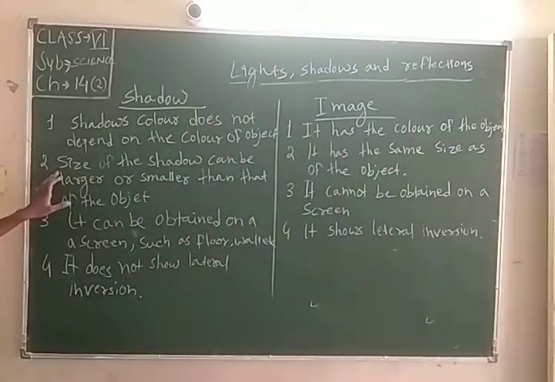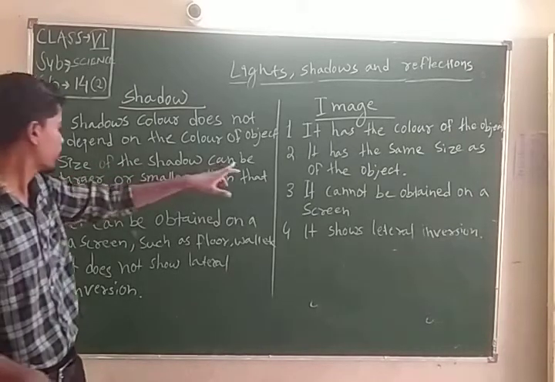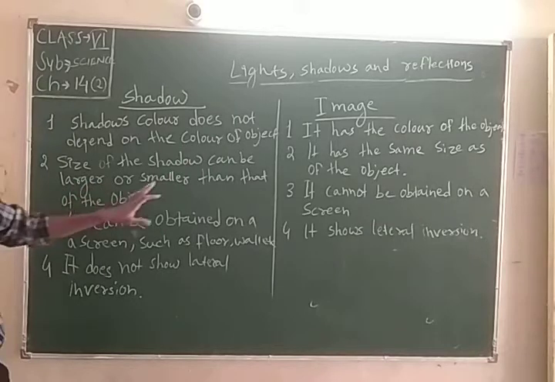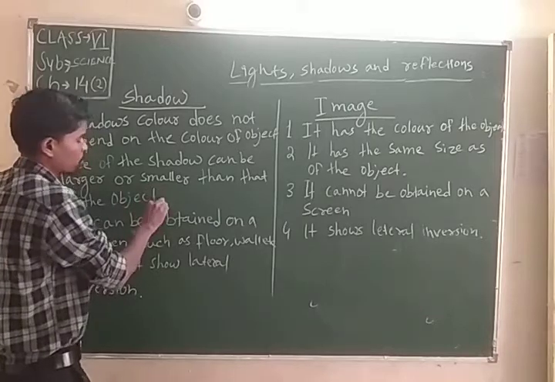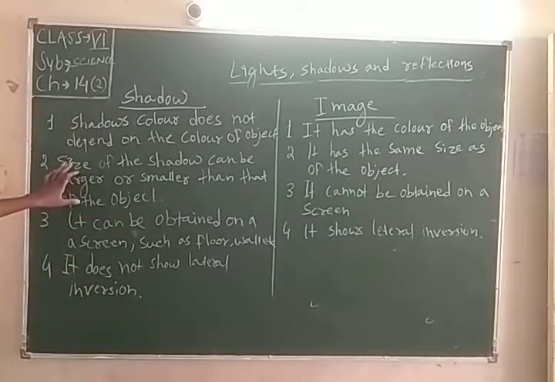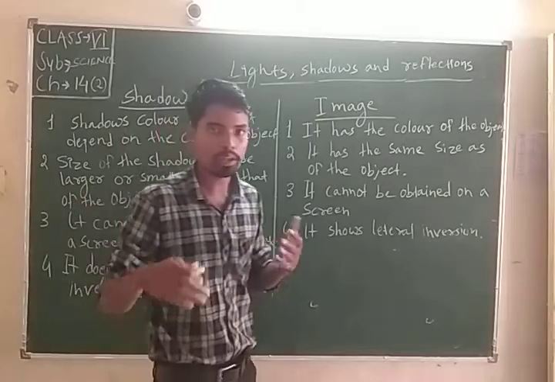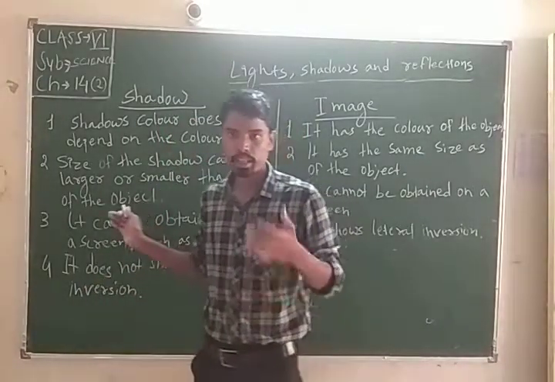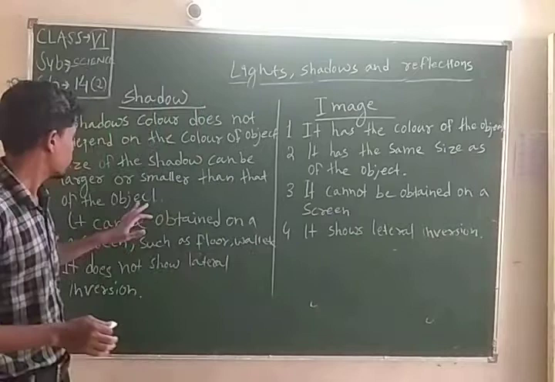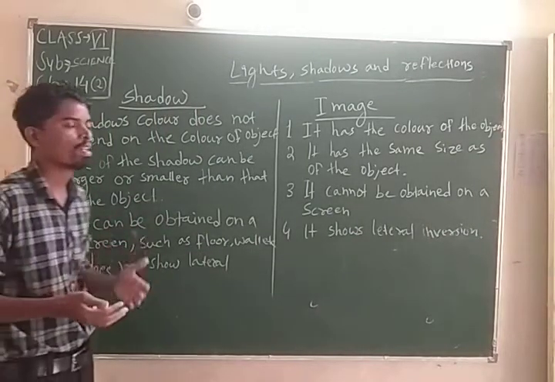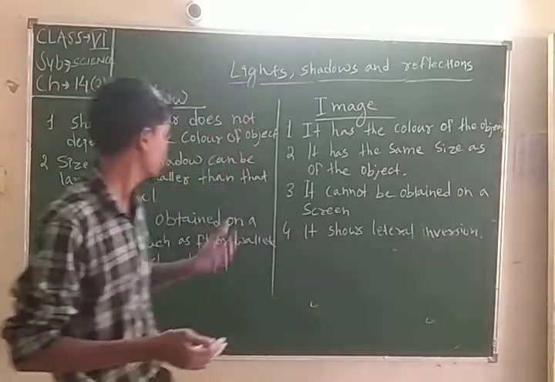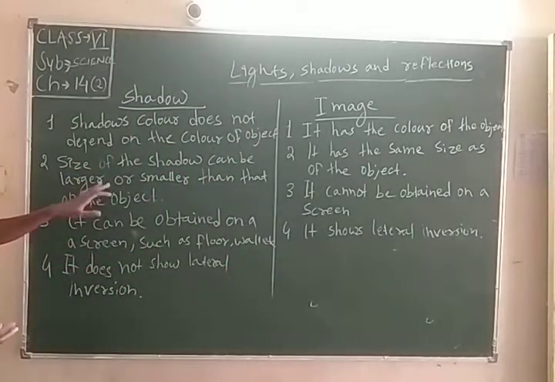Second, the size of the shadow can be larger or smaller than that of the object. Students, like I already told you about the bus and car, the size of the shadow may sometimes be larger and sometimes smaller.